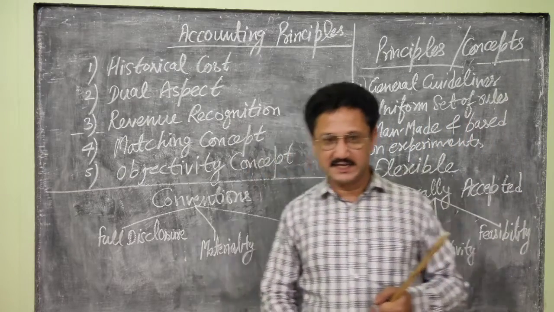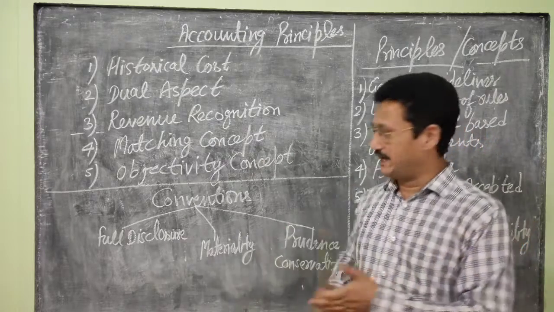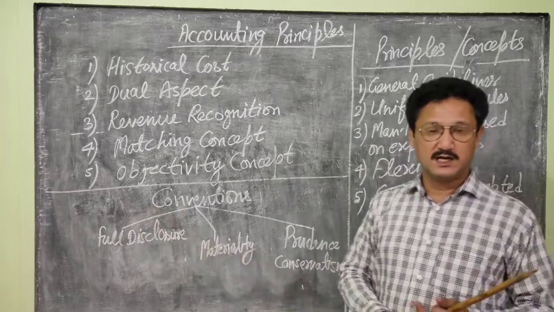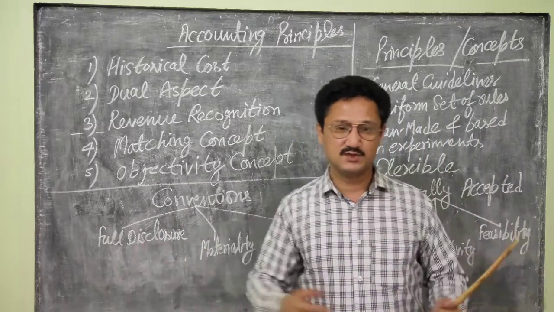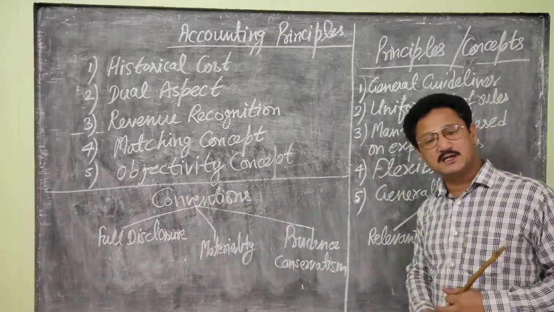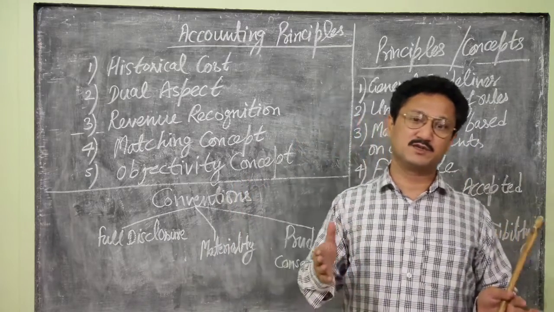Number 2, the convention of materiality. The convention of materiality states that only material information should be disclosed. It is an exception to full disclosure. Full disclosure says all the information should be disclosed to our interested users, whereas the convention of materiality says that only material information should be disclosed.